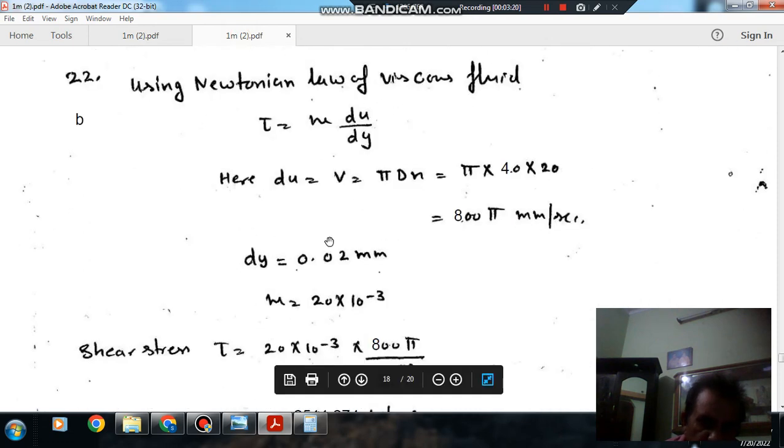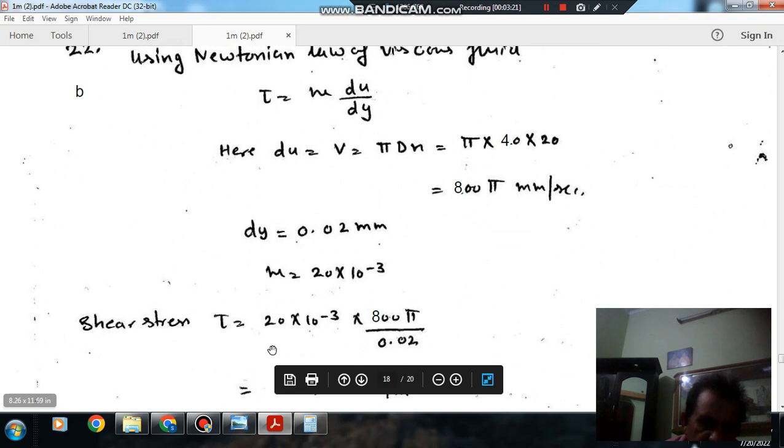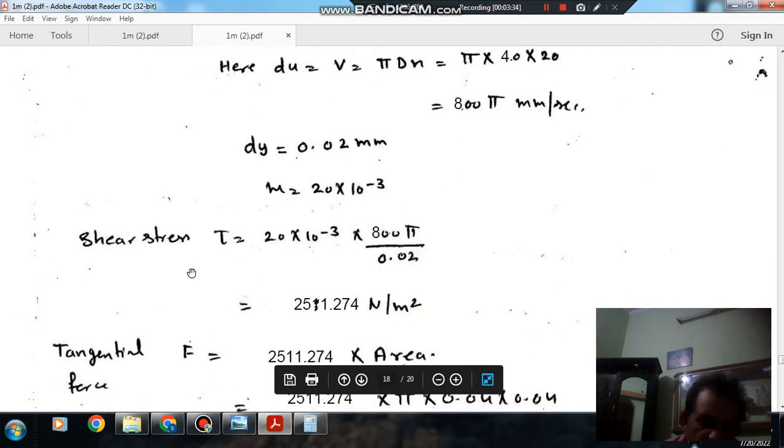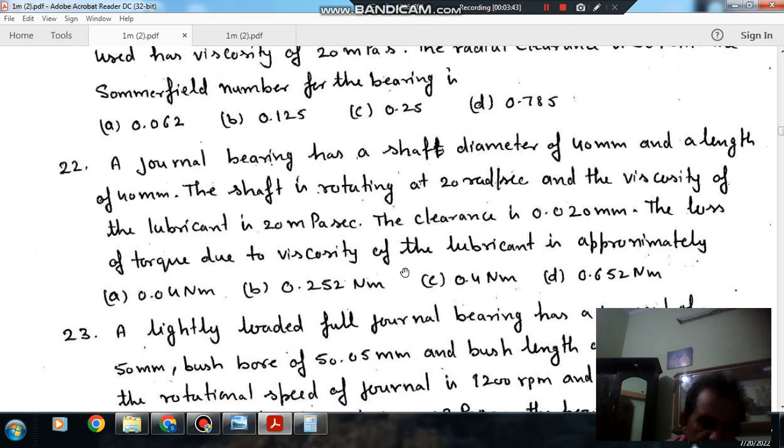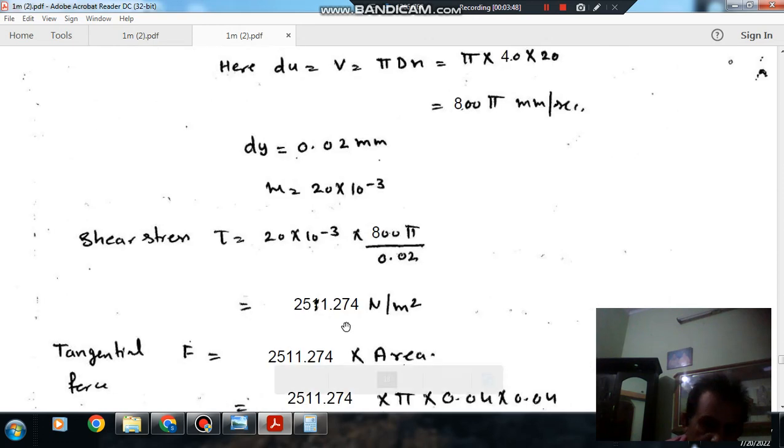Putting these values, tau is equal to 20 into 10 to the power minus 3 into 800 pi divided by dy, which is 0.02 mm. So shear stress is 2511.274 Newton per meter square. Okay. So the shear stress between the journal and bearing is this.